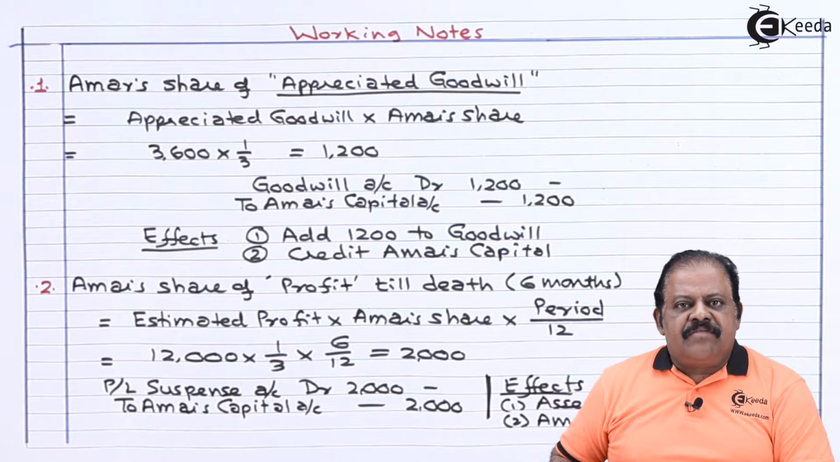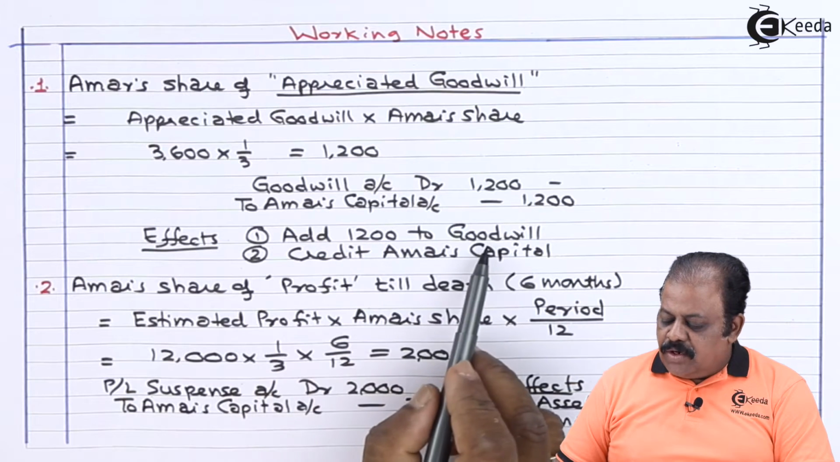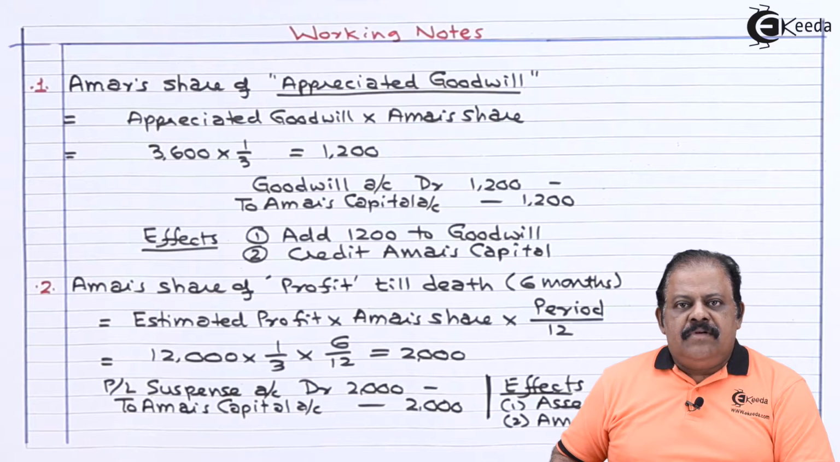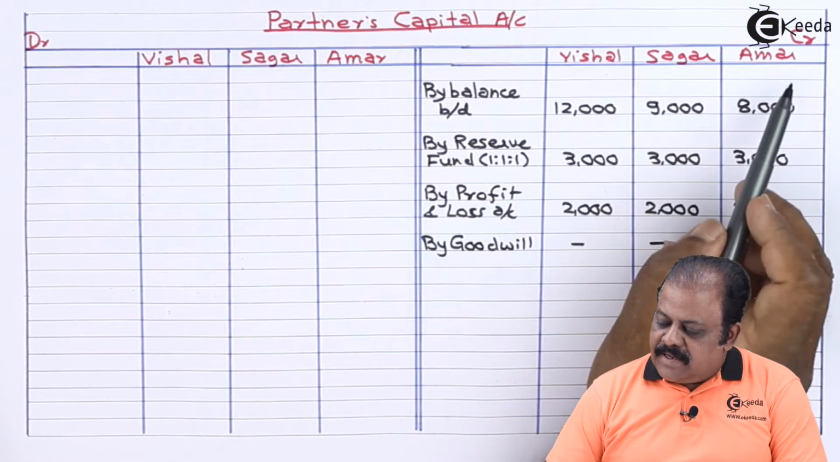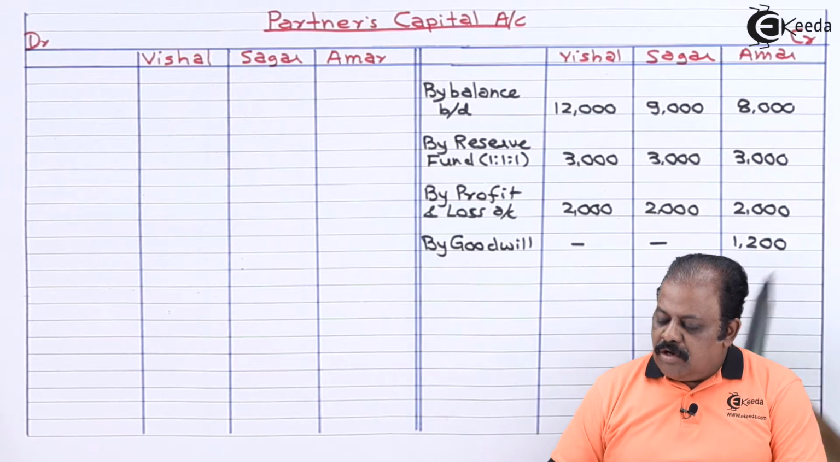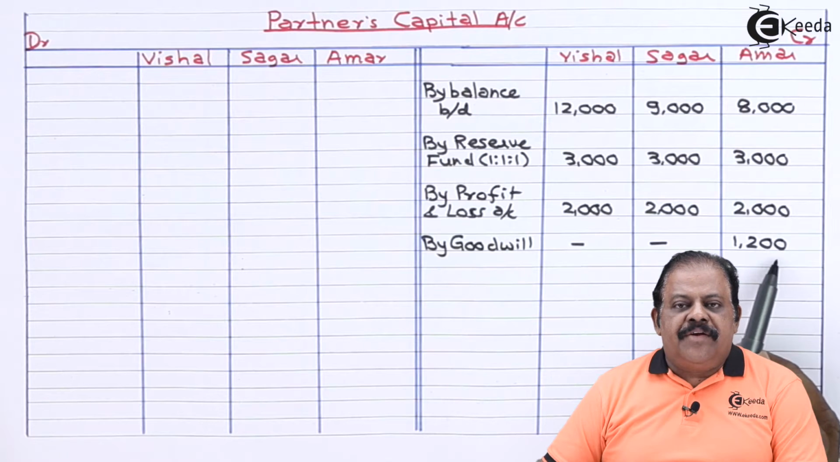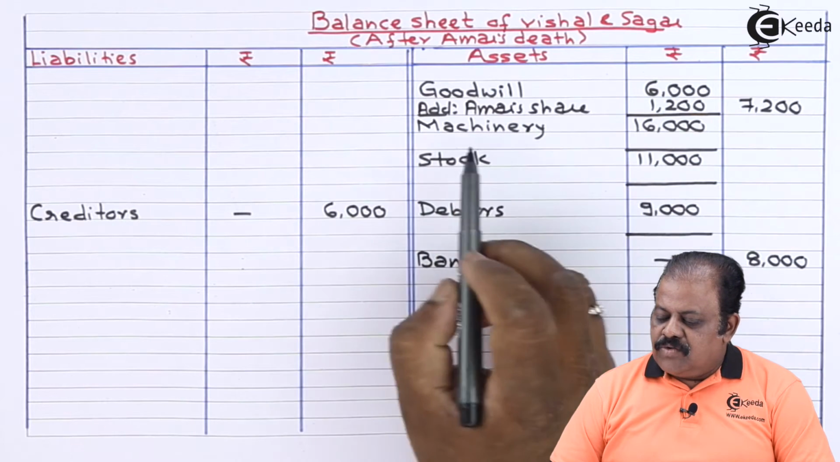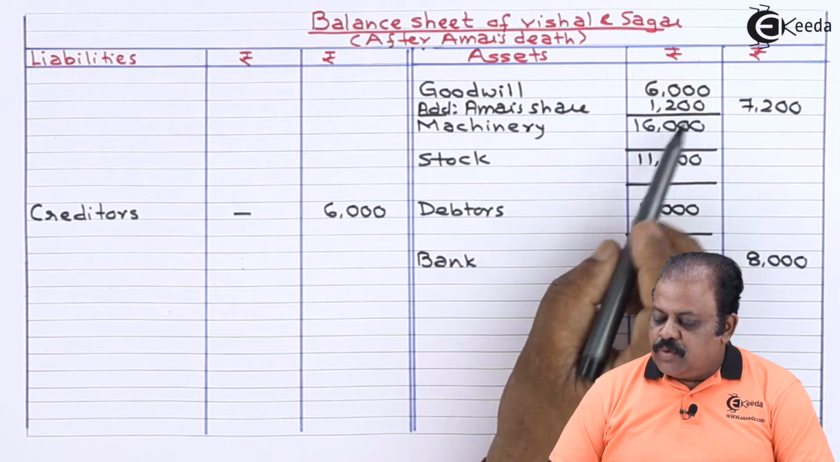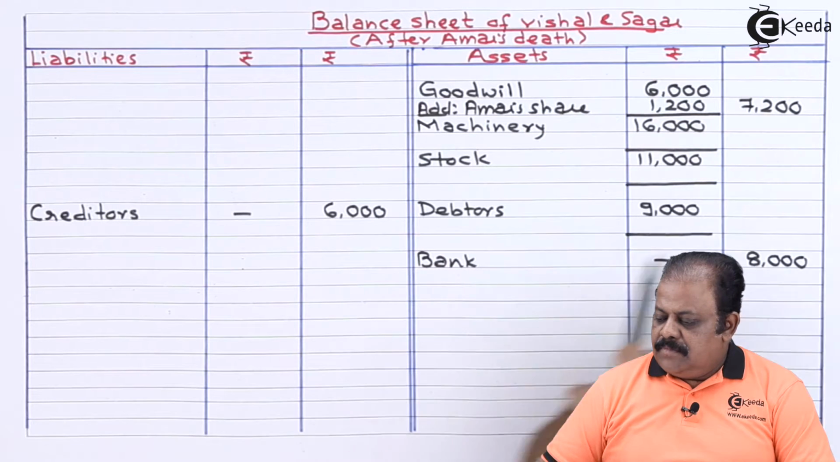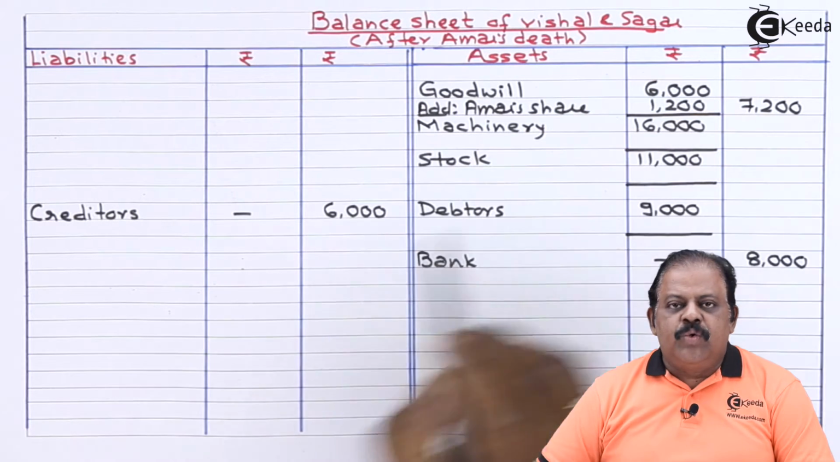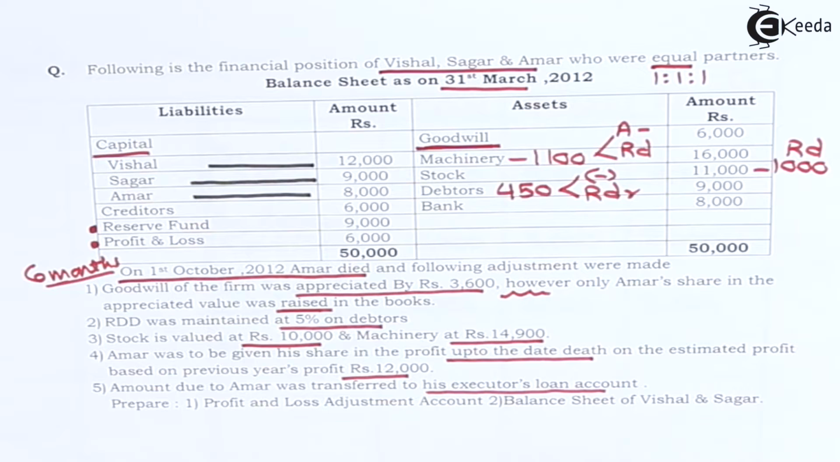It will have one effect. It will be added to goodwill and credited to Amar's capital. Partners capital account, credit side, Amar's column, by goodwill amount is 1,200. Goodwill 6,000, add Amar's share 1,200. Now goodwill is 7,200. Relating to Amar's capital, we will do this adjustment number 4.